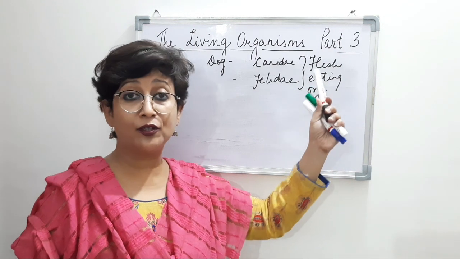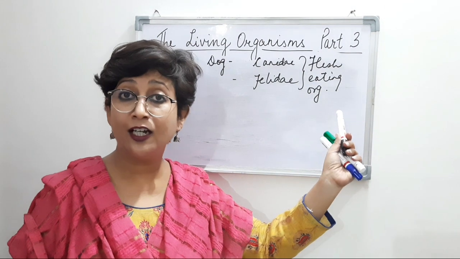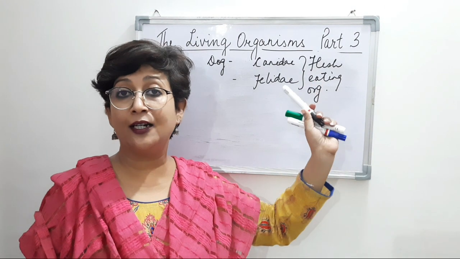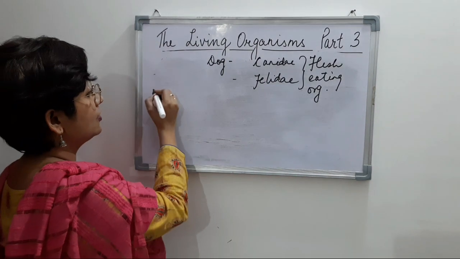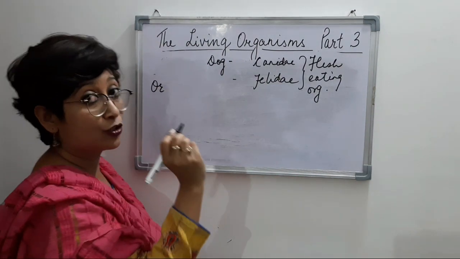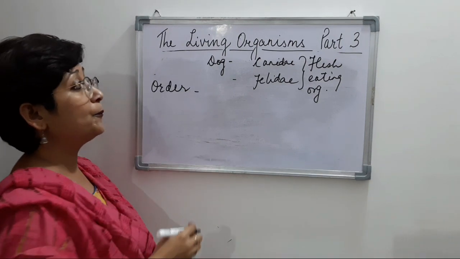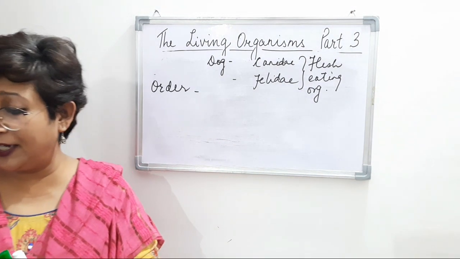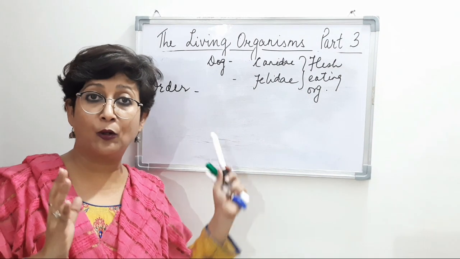So since both of them have this common characteristic that they are flesh-eating, they are grouped under one particular order. So the next taxonomic category is order. All the related families are grouped under a particular group called order.